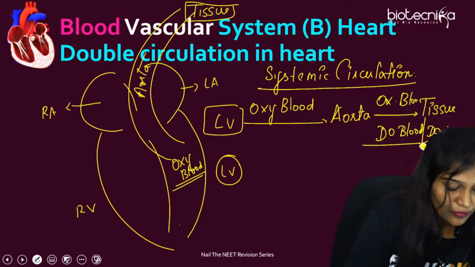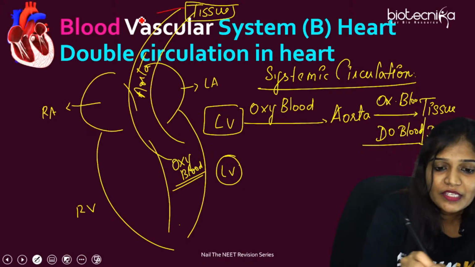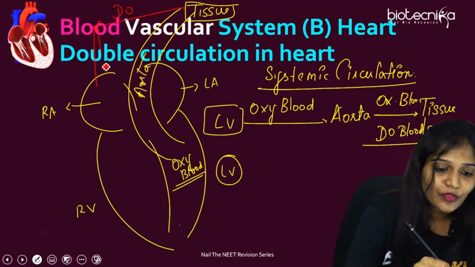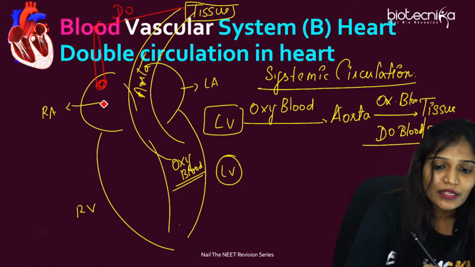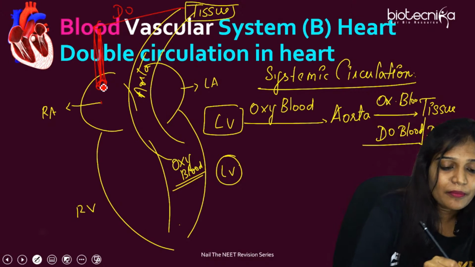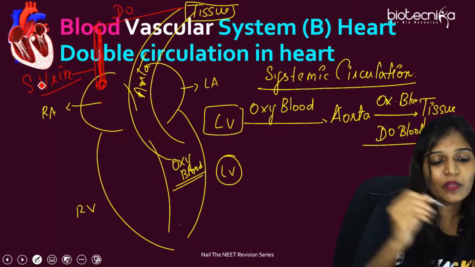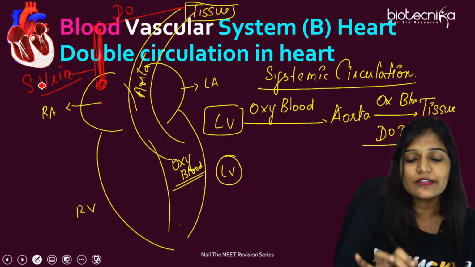So I'm going to mark it over here. From the tissue, deoxygenated blood is going to be taken by the veins. So blood is actually coming over here by veins, vena cava. You can say veins. I'm just writing systemic veins bring all this. So this is going to be the systemic vein.